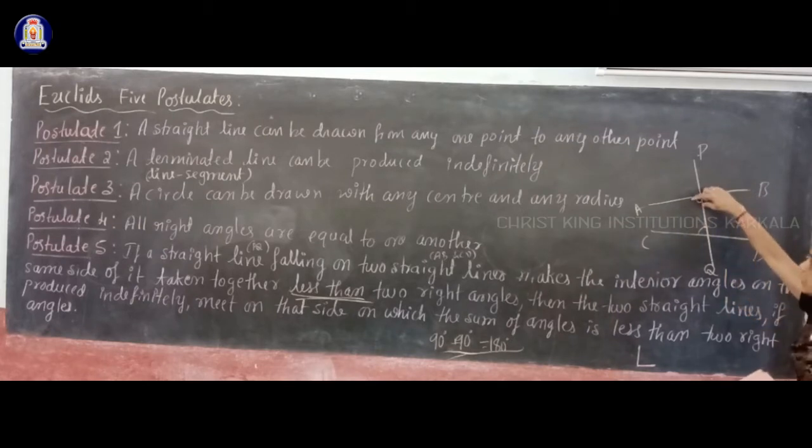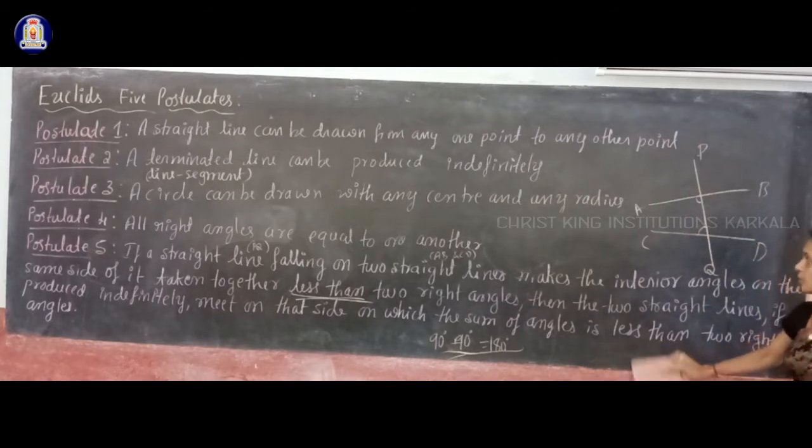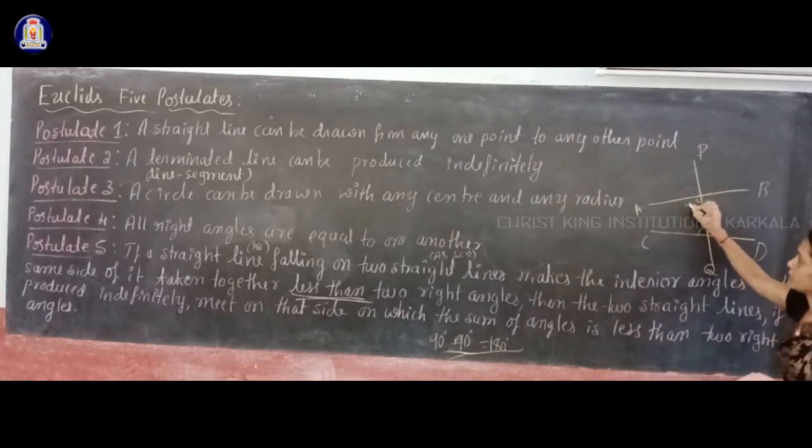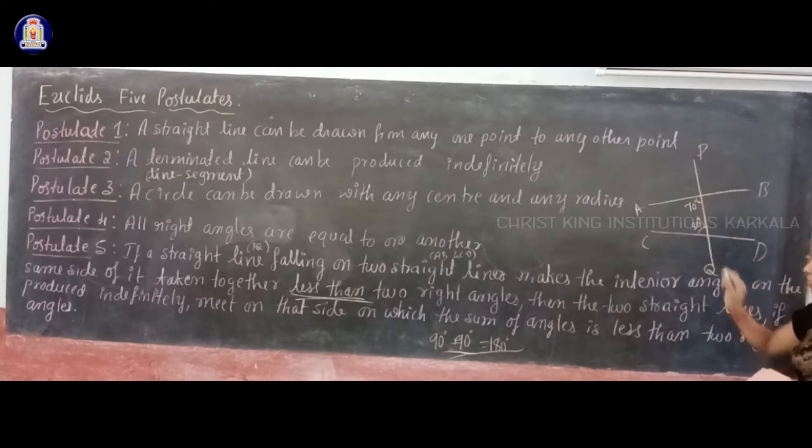Both interior angles are less than 90 degrees. For example, if I take this as 70 degrees and this as 80 degrees, then this is less than 90, this is also less than 90, and taken together, 70 plus 80 gives you 150 degrees.